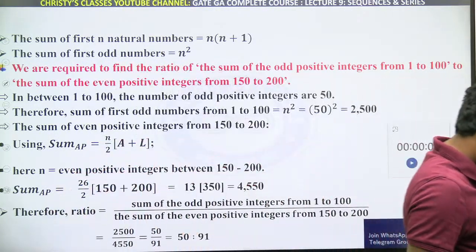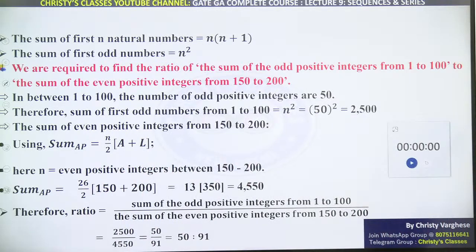Once again I'm asking, any doubts or any concerns? 26 कैसे आया? Because, Afreen, we want to count from 150 to 200. 151 to 200, there are 50 natural numbers, right? In the 50 natural numbers, half will be even. आधा even होगा ना? So 50 का आधा 25. But that is 151 onwards. 150 also is an even number, so that is one more.